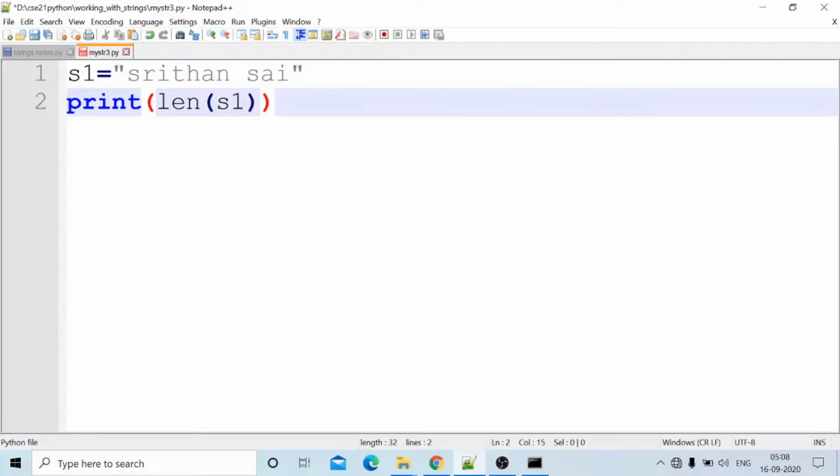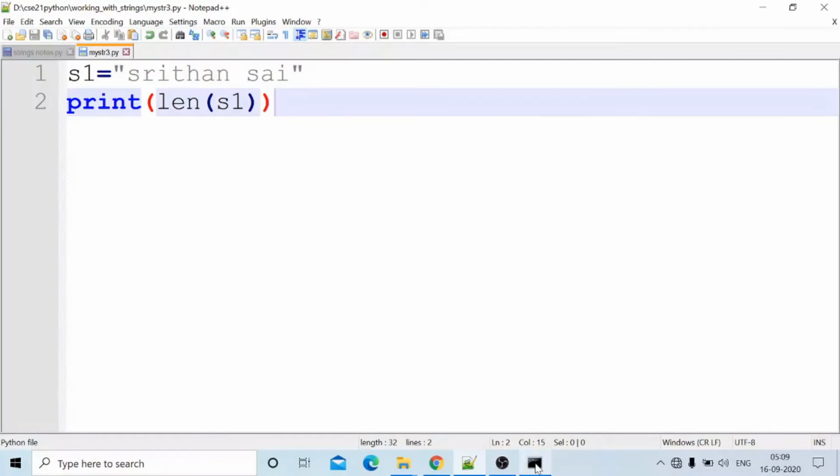Length of s1, control S. What is the length? How many characters are there? 1, 2, 3, 4, 5, 6, 7. Space is also a character. 8, 9, 10, 11 characters are there.